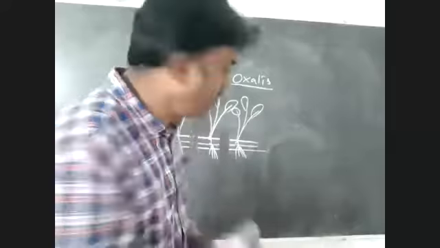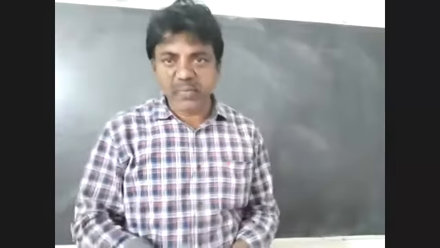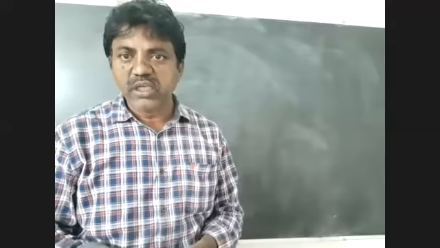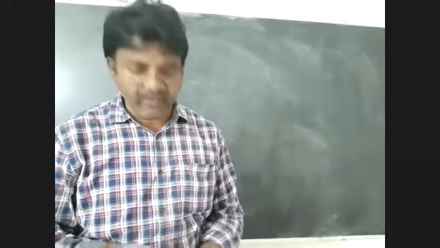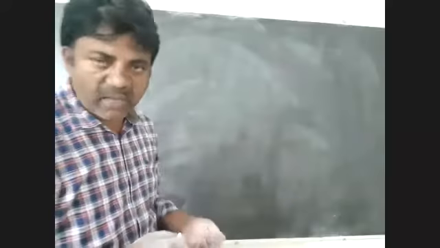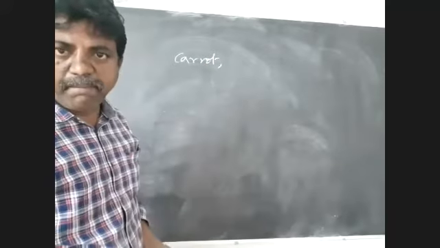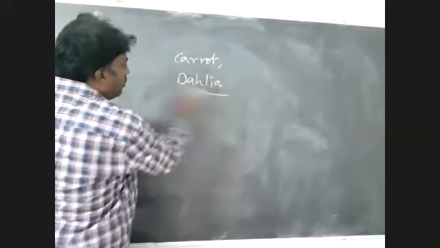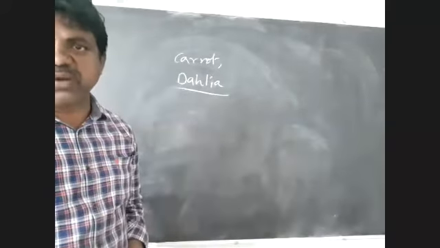Okay, and the last one. Vegetative propagation through leaves and stem is over. The last one is root. In very few plants, only some, roots are also involved in vegetative propagation. So the best examples right now are carrot, scientifically called Daucus carota. Next, dahlia. Dahlia is another example.